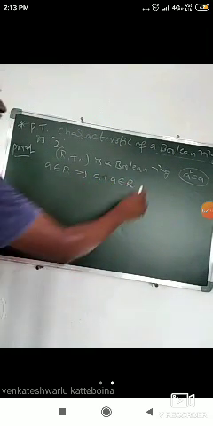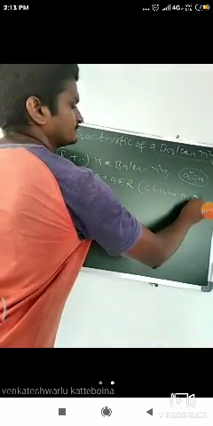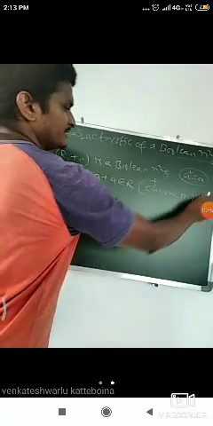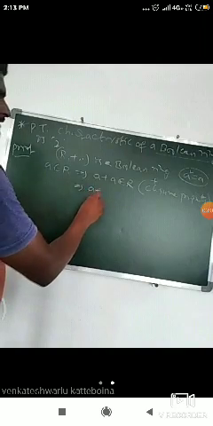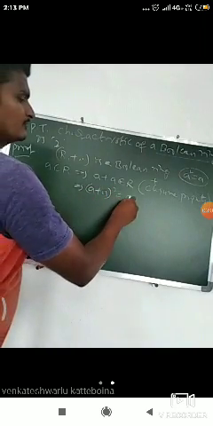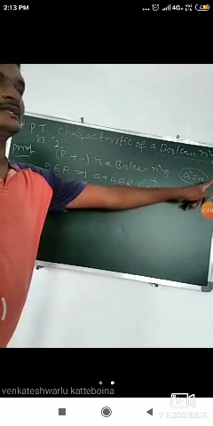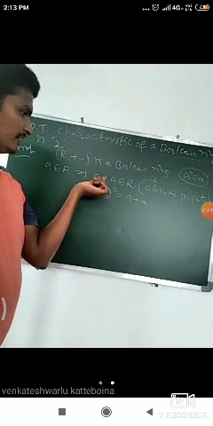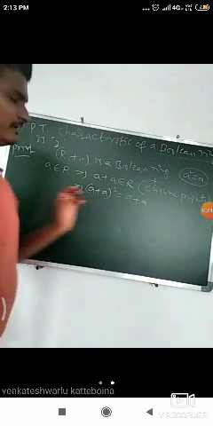By the additive closure property. Why? Because R is a ring, R satisfies additive closure property. So since A plus A belongs to R and R is Boolean ring, A plus A whole square is equal to A plus A. Whenever A is in R, A square is equal to A. Here A plus A is in R, then A plus A whole square is equal to A plus A.